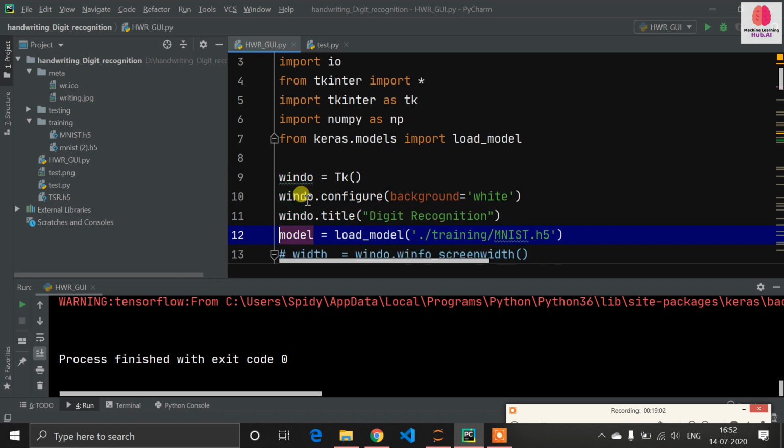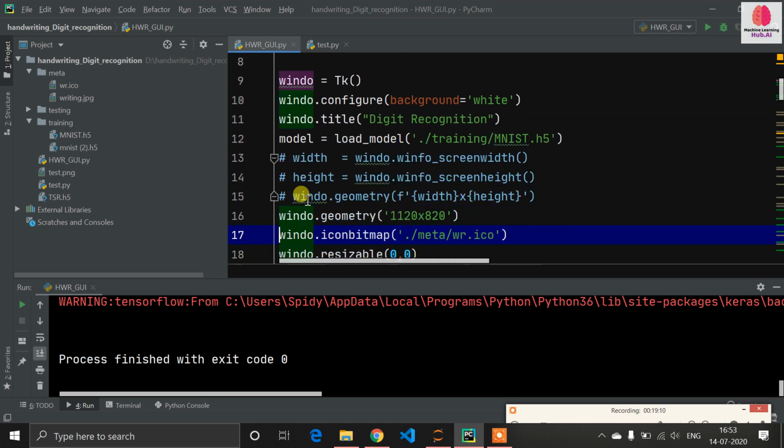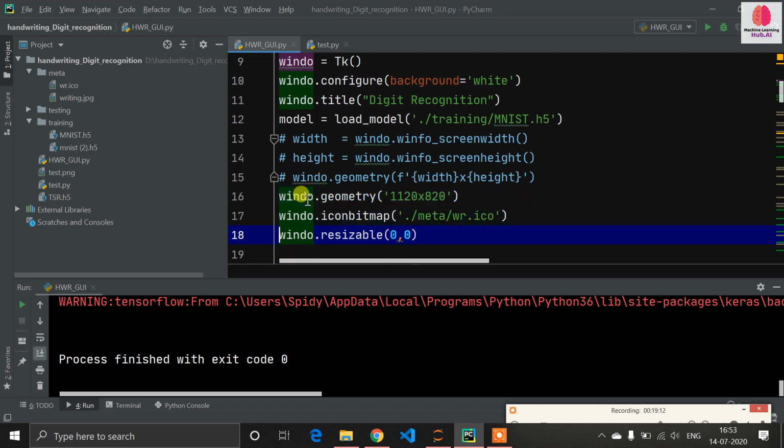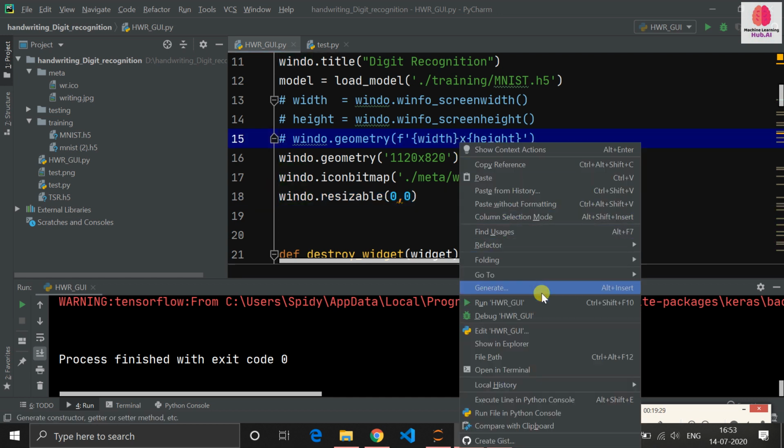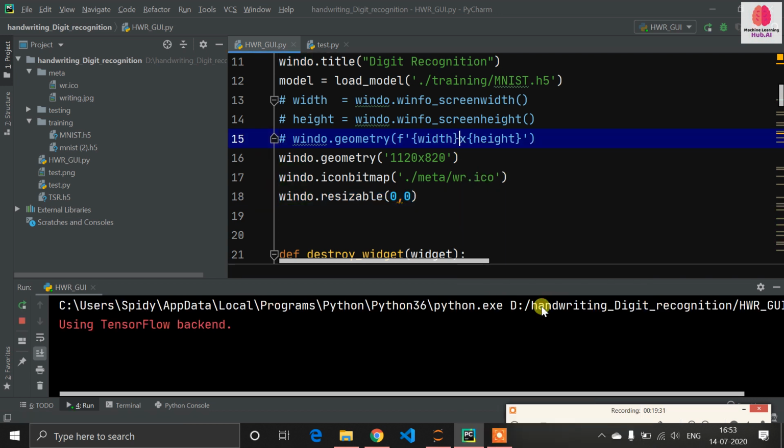I have given the title, and for the background I have chosen white. Then I have also loaded the model file, because I need to do the prediction with the model. Then I chose the geometry. Icon bitmap means, you can see this is the icon for PyCharm, so you can choose an ICO file as your icon. That's why we need to define our ICO file here. Resizable 0,0 means you cannot minimize and maximize your Tkinter screen.